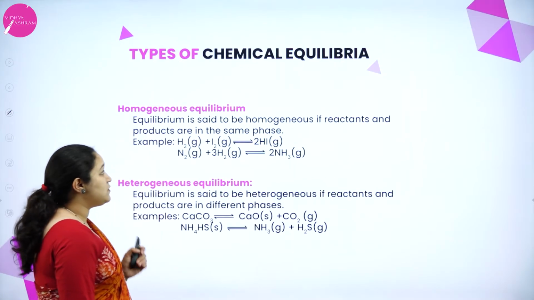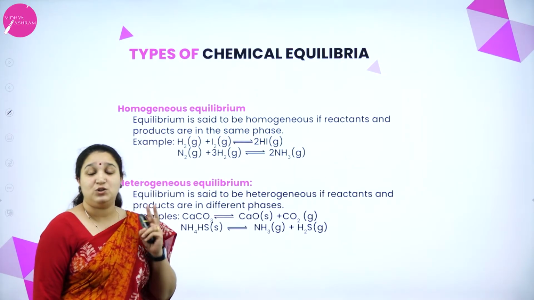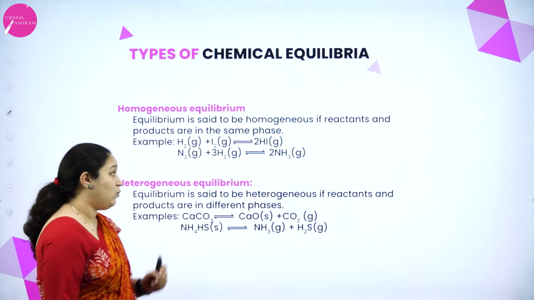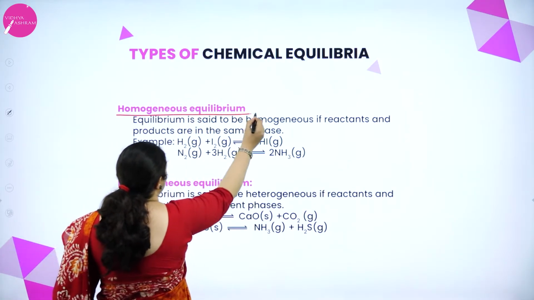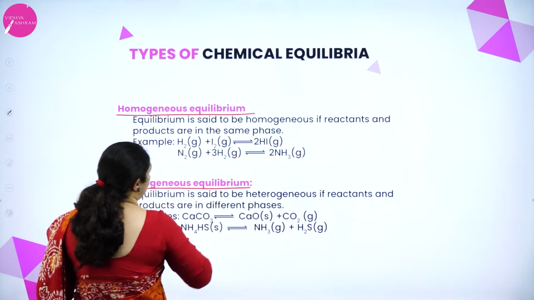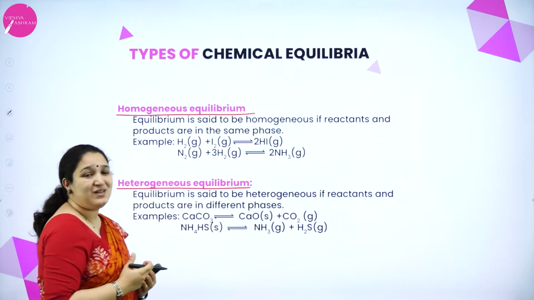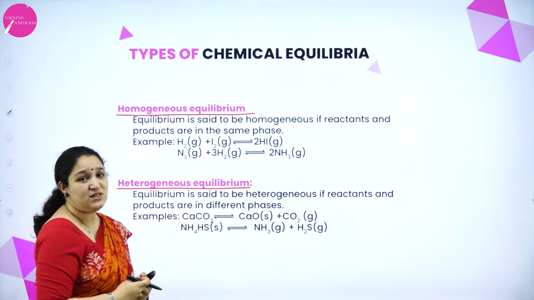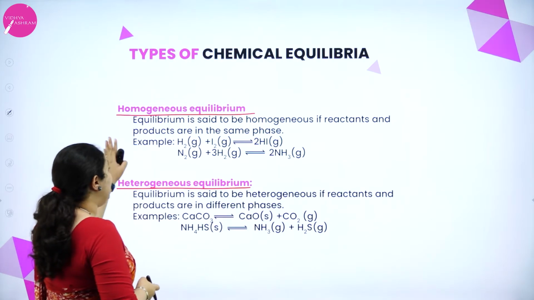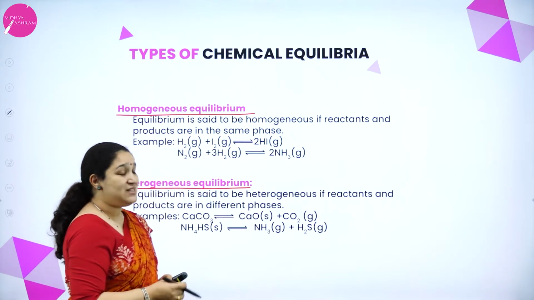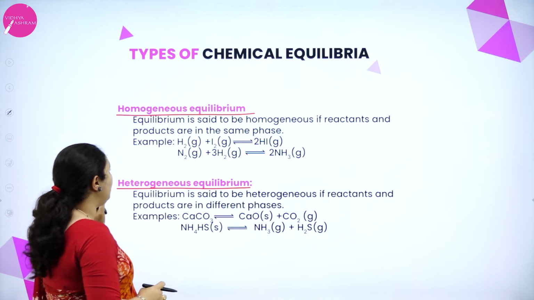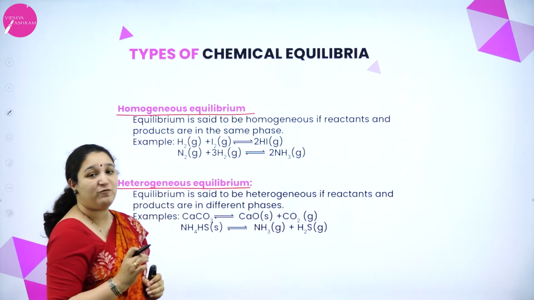Next is types of chemical equilibria. There are two types of chemical equilibria. One is homogeneous equilibrium. Next is heterogeneous equilibrium. Now, what is the meaning of homogeneous equilibrium? Equilibrium is said to be homogeneous if reactants and products are in the same phase.